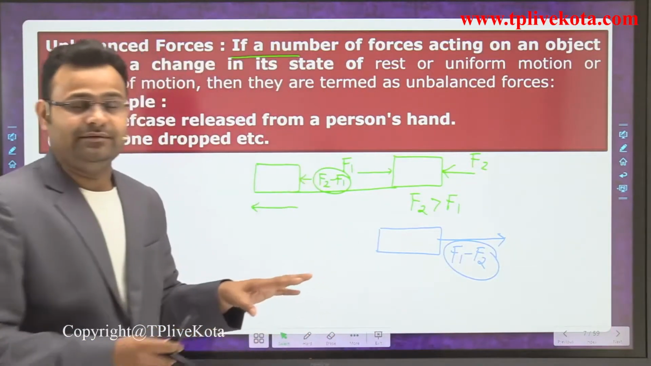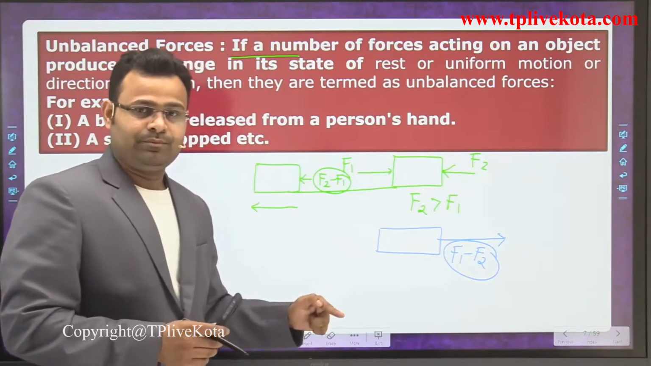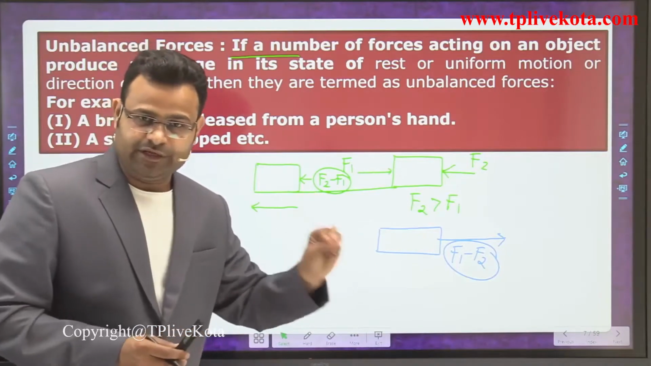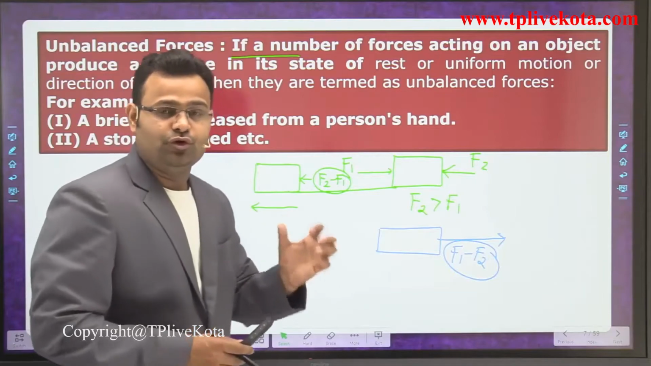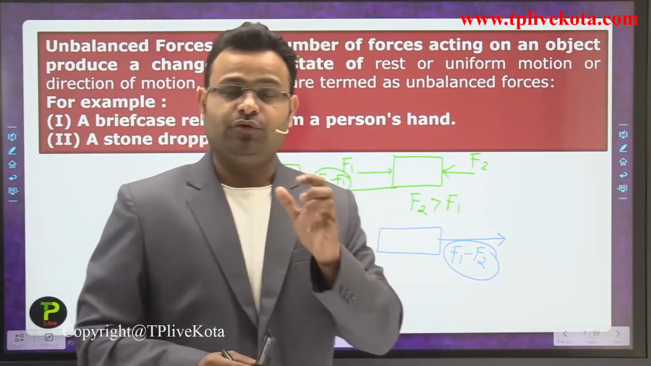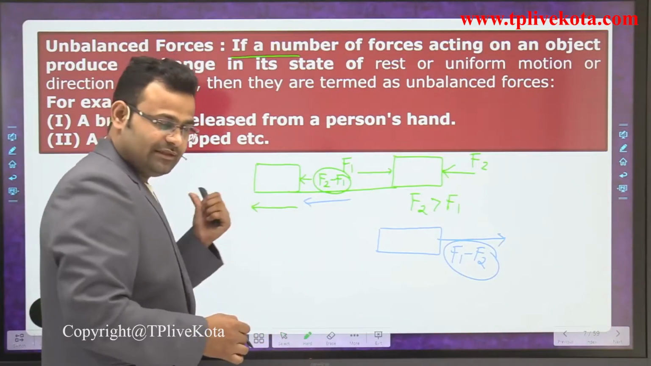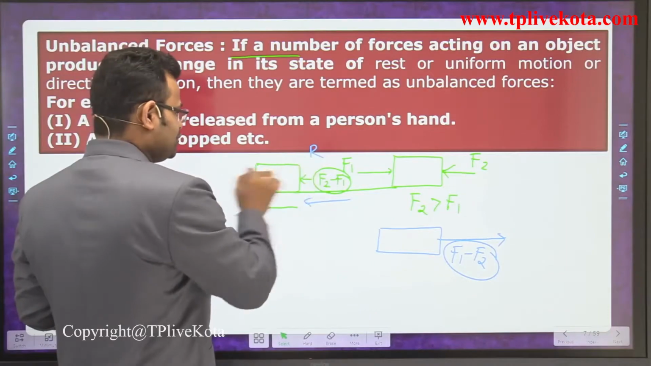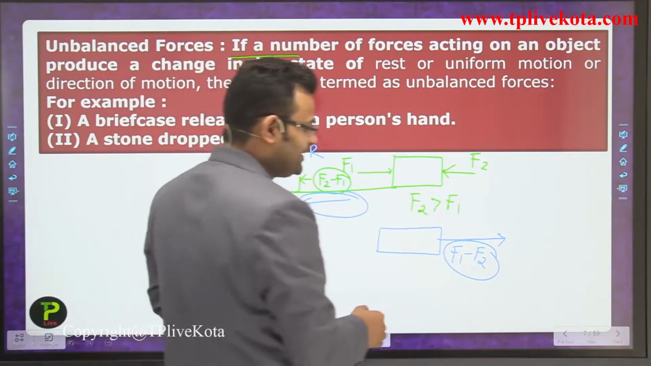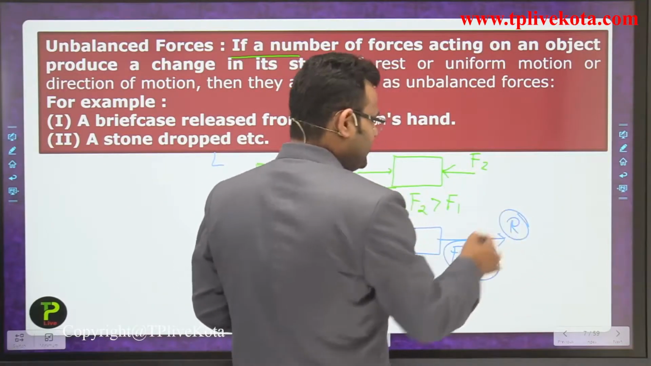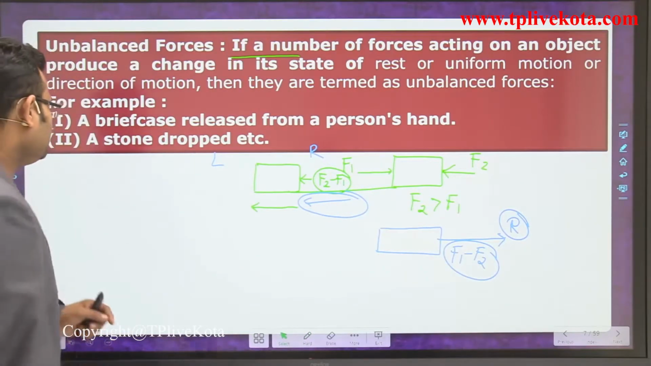That is a relation, guys. In both conditions the magnitude is the same, but the direction is different, because force is a vector quantity. In one condition the body moves in a left direction, and in the other the body moves in a right direction. Okay, so that is an unbalanced force.